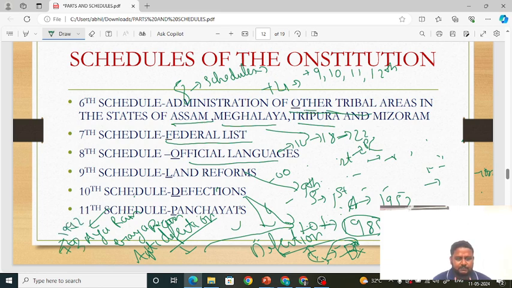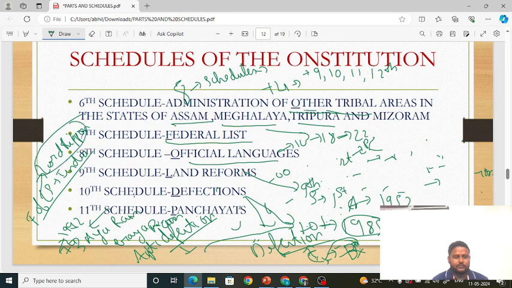Panchayats were added, that is local self-government. Local self-government was brought in through the 11th and 12th Schedules. In rural areas it is panchayats and in urban areas it is municipalities. We have spoken about this in parts also. Who is the father of local self-government in India? This has been asked, and we will discuss it in modern history also. It is Lord Ripon. Remember the name, very important.